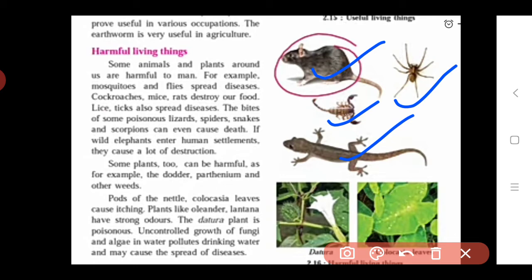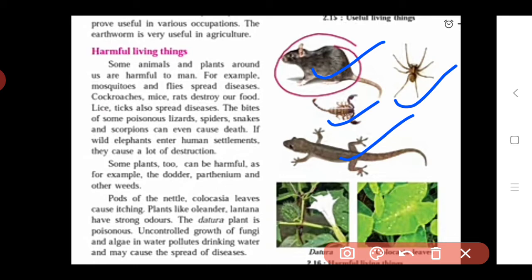Some insects spread disease, and some insects or animals destroy our food. Some small animals like lice and ticks also spread disease by biting human beings.